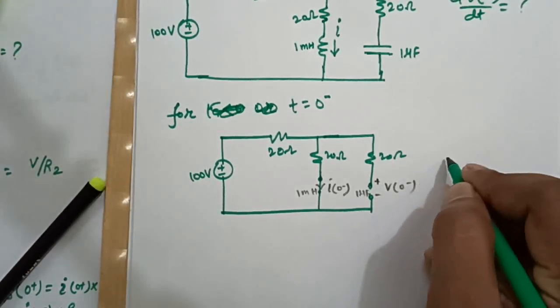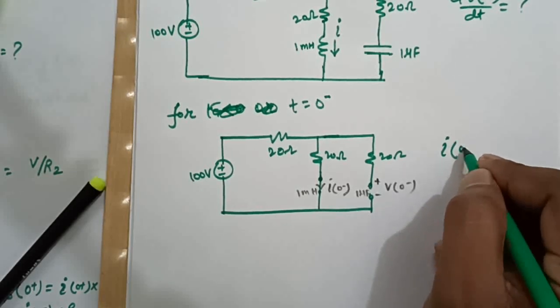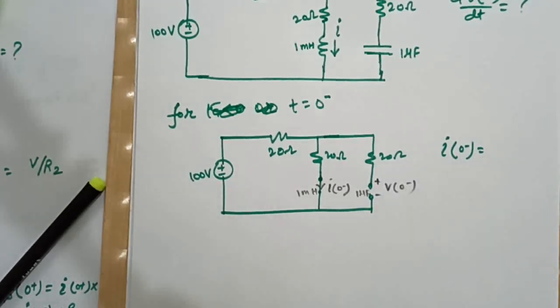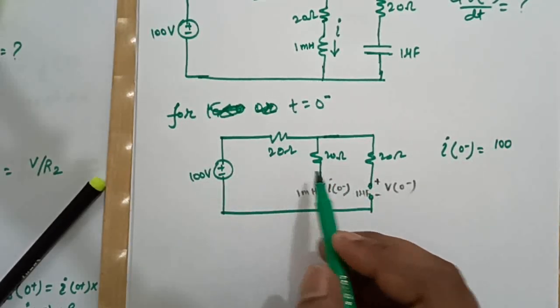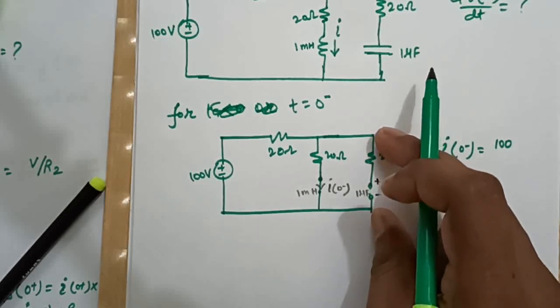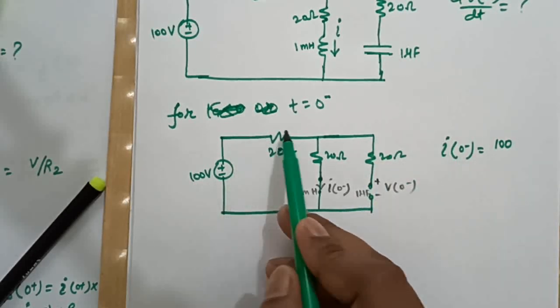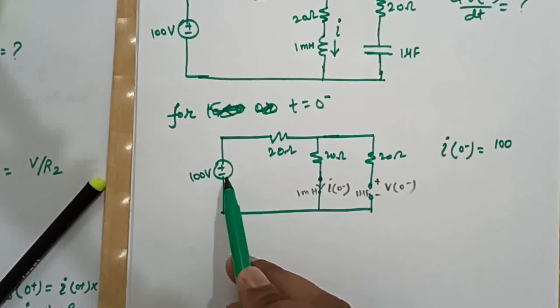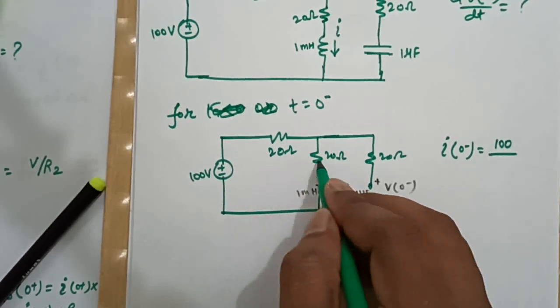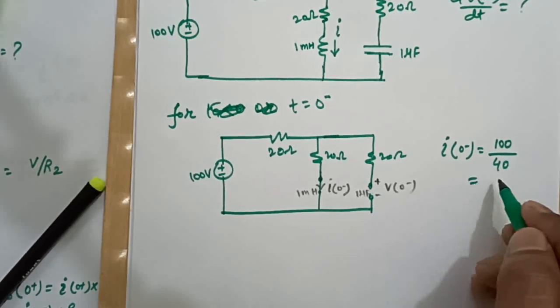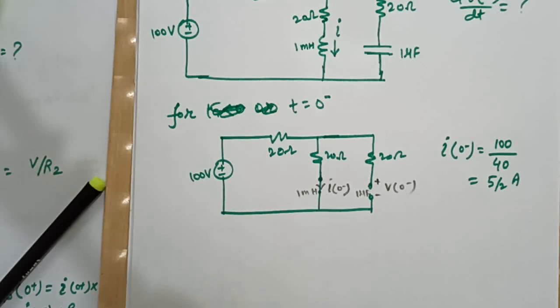Okay, so our I0 minus will be what? 100 volts divided by, since this is open circuited, no current will flow through this, so the only path for current to flow is through this path, right? So 100 divided by 20 plus 20, 40 ohm, which is nothing but 5/2 ampere, right?